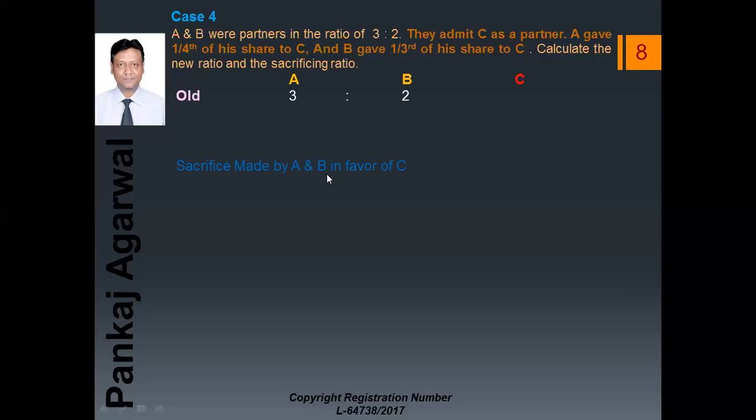Sacrifices made by A and B in favor of C are: A gave 1/4 of 3/5. 3/5 was his old ratio and he gave 1/4, so into 1/4, it comes to 3/20, which is the sacrifice of A. What did B give? B gave 1/3 of his share to C, so 1/3 into 2/5. This is the sacrifice of B. So the sacrifices are these.